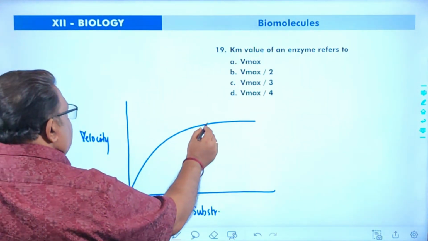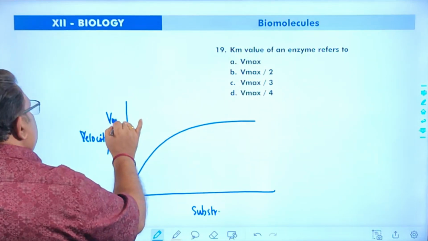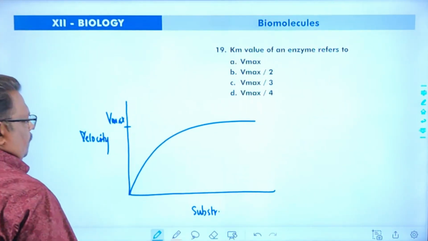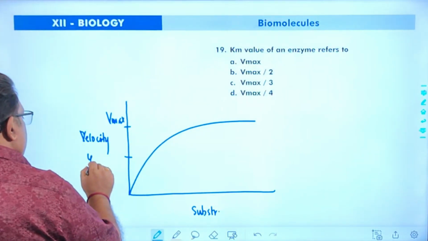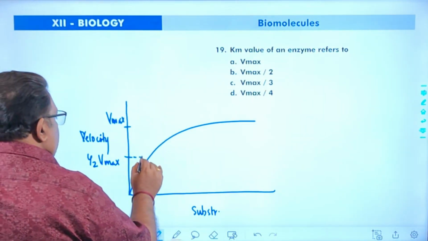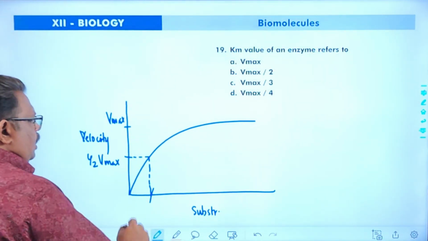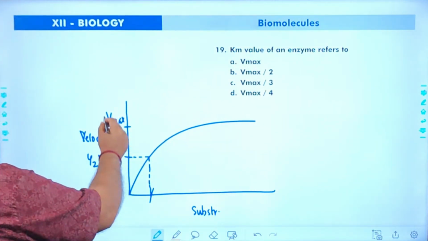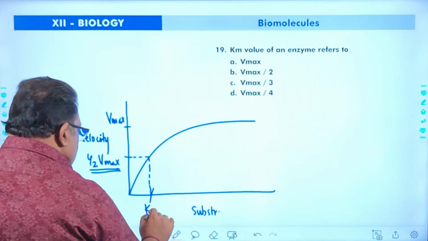So this is the maximum velocity. Maximum velocity is called Vmax. So this will be the half Vmax. Then this will be half Vmax. The substrate concentration at which the velocity of a reaction attains half of its maximum value is called a Km value.